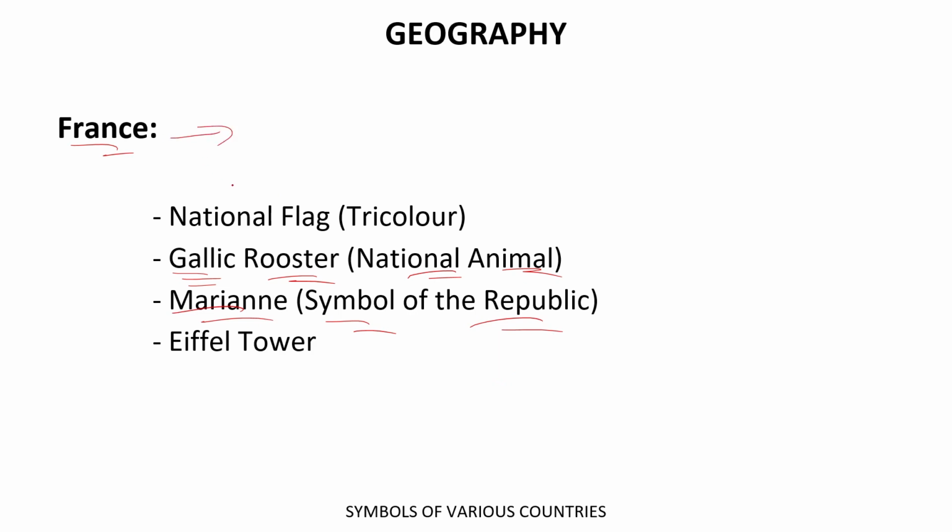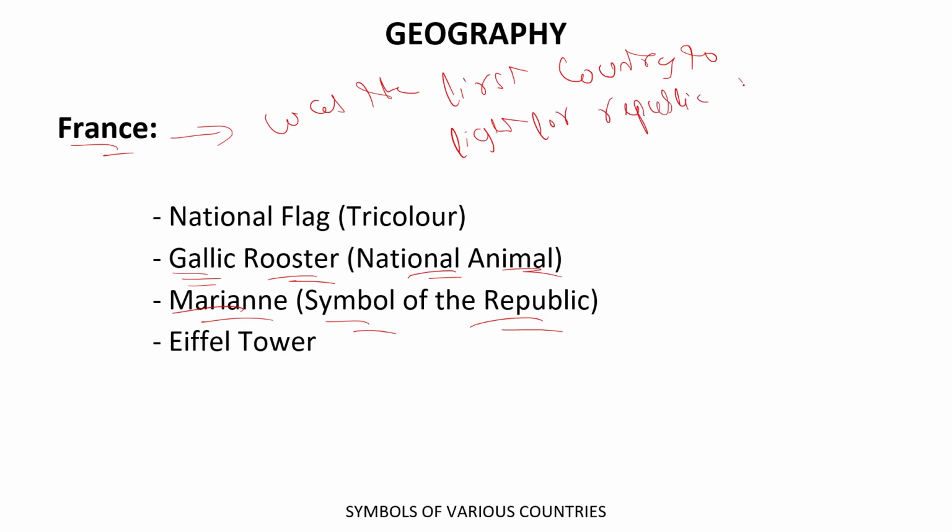Basically, you can say France was the first country to fight for republic and liberty.